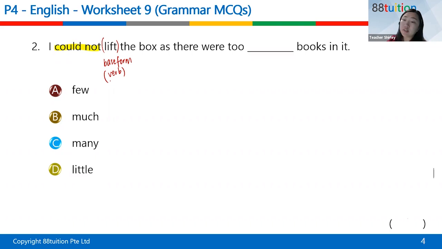So I could not lift the box as there were two what books? Okay, so books is countable, right? You can count 1 book, 2 books, 3 books. So since it's countable, which one should we choose? Too many. C, very good, Rakshan. So C, because it's countable, so many. We will use much when it's uncountable. Can you give me an example?